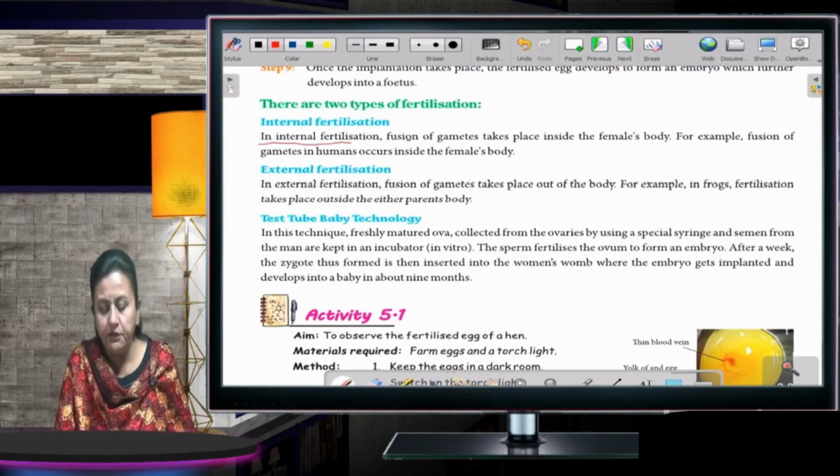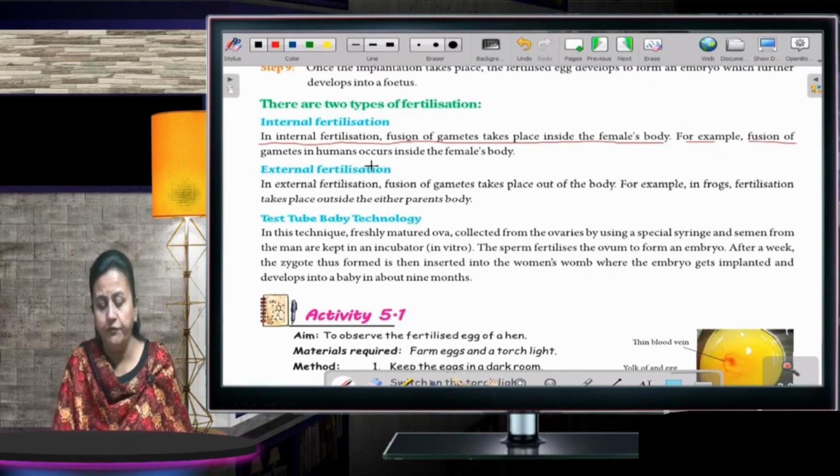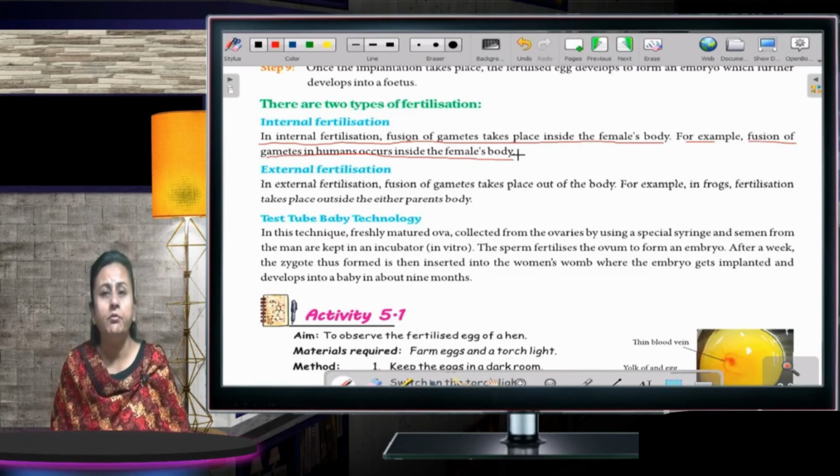In internal fertilization, fusion of gametes takes place inside the female's body. For example, fusion of gametes in humans occurs inside the female's body. Where does the baby develop in the human body? It develops in the female human body.